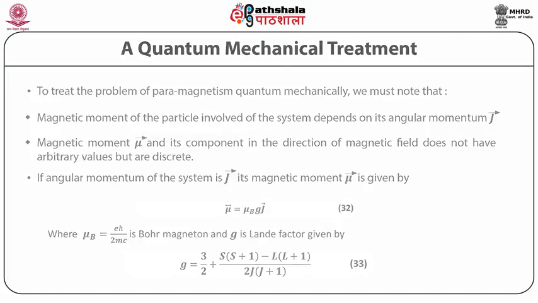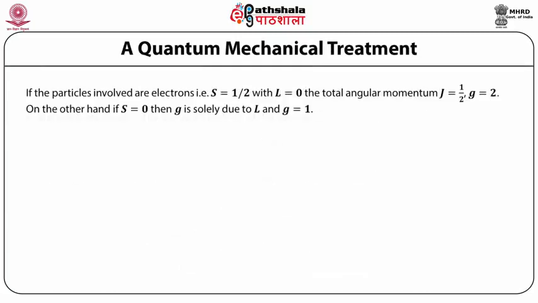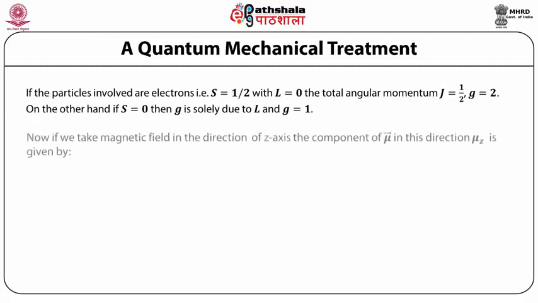If the particles involved are electrons, that is S = 1/2 with L = 0, the total angular momentum J is equal to half and the Landé factor g is equal to 2. On the other hand, if S = 0, then g is solely due to L and g is equal to 1. Now if we take the magnetic field in the direction of the z-axis, the component of μ in this direction,